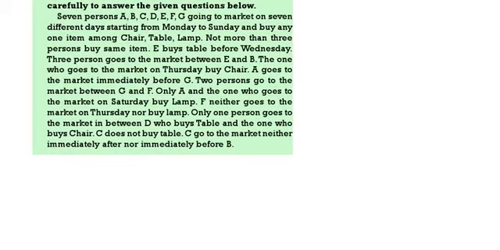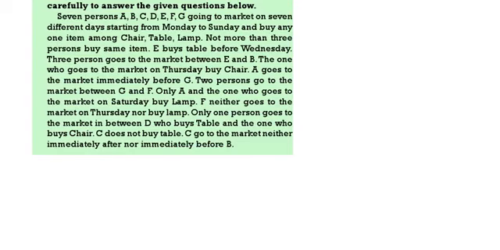Only A and the one who goes to market on Saturday buy lamp. F neither goes to market on Thursday nor buys lamp. Only one person is there between D and the one who buys table and the one who buys chair. C does not buy table. C does not go to the market immediately after nor immediately before B.